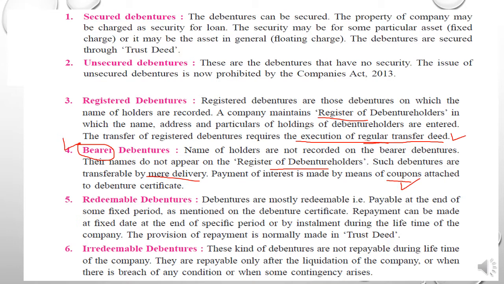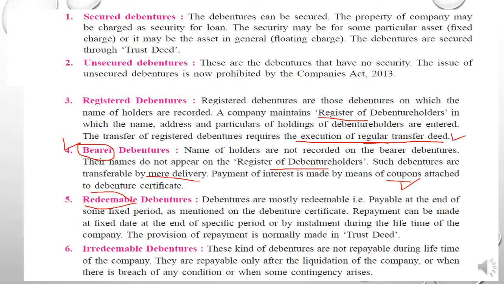Now, the word redeemable you already know, students. Redeemable means payable, which is paid back. So debentures are mostly issued on a redeemable basis, that is, payable at the end of some fixed period. As mentioned on the debenture certificate, whatever the due date and maturity date is, on that date the capital amount of the debenture will be repaid to the debenture holder.